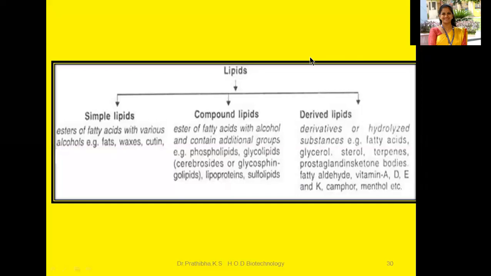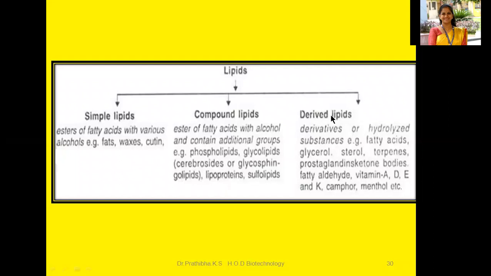In the previous class, I have already given the definition of simple lipids, compound lipids, and derived lipids. But let me recall again. Simple lipids are esters of fatty acids with various alcohols, for example, fats and waxes. Compound lipids are esters of fatty acids with alcohol and contain additional groups, for example, phospholipids, glycolipids, lipoproteins, sulfolipids.